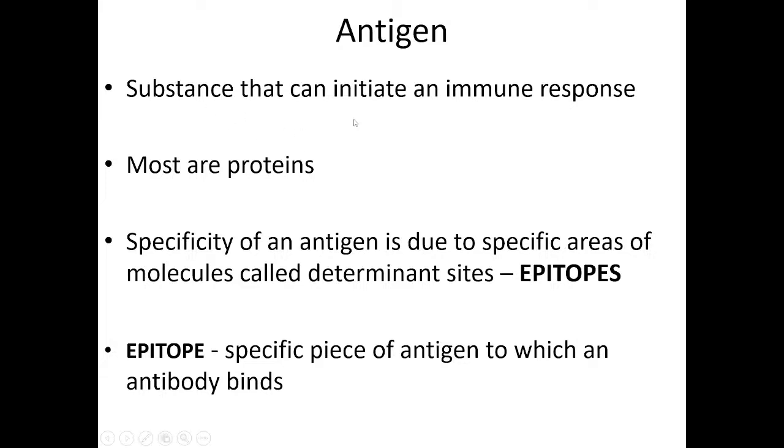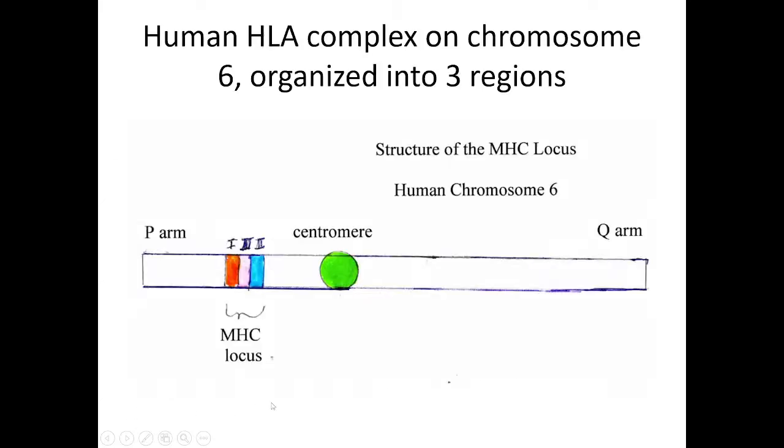Now, substances that can initiate an immune response are antigens. We all know that, and most of them are proteins. But the specificity of an antigen is due to specific areas of the molecule which are known as the determinant sites, and these are known as epitopes. ठीक है? इन्हीं को recognize करना होता है body cells को कि they are antigenic, right? So these are the specific pieces of antigen to which an antibody binds.